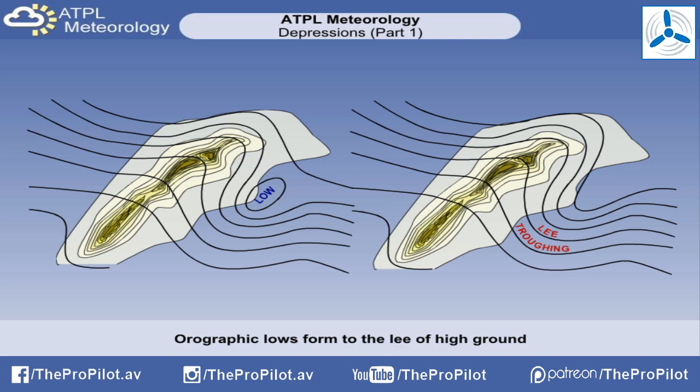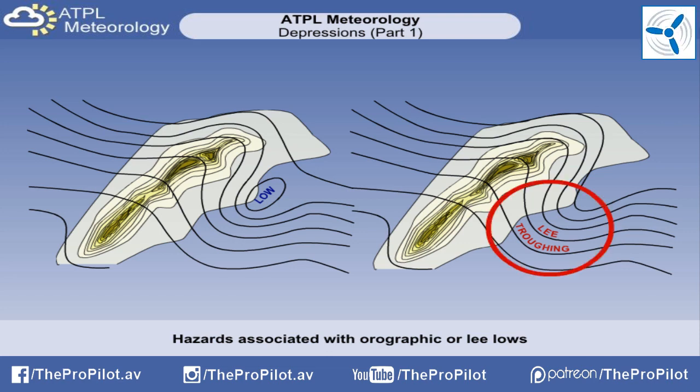Orographic effects, such as lee troughing or lee lows, can form rapidly. They may also last a short period of time, say an hour or two, or can, on occasions, last for several days, varying only in their intensity. They tend to be stationary, seldom moving from the location where they were created. The main hazard associated with orographic lows are the strong or unpredictable winds that can accompany them.